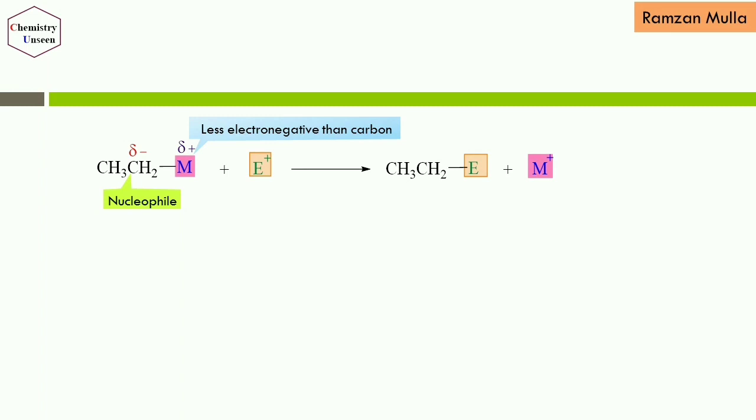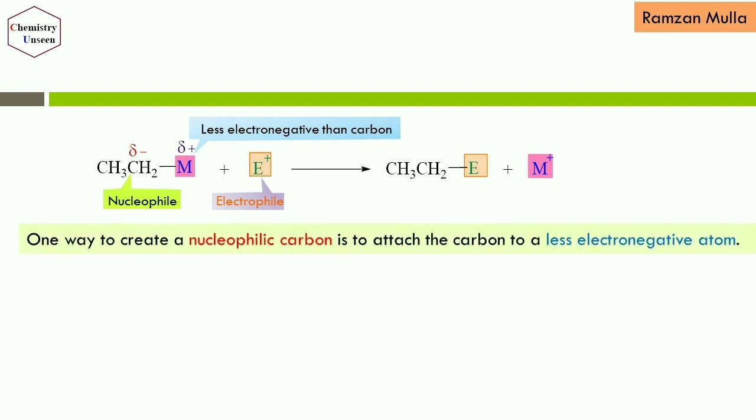Now in this reaction, the carbon is acting as a nucleophile and is ready to attack electrophiles. Here E plus is the electrophile, and then we get the final product, that is CH3CH2E, where the carbon is bonded with the electrophile E.